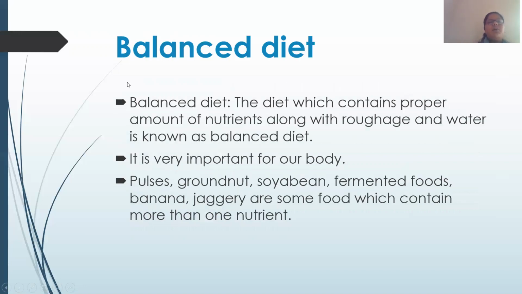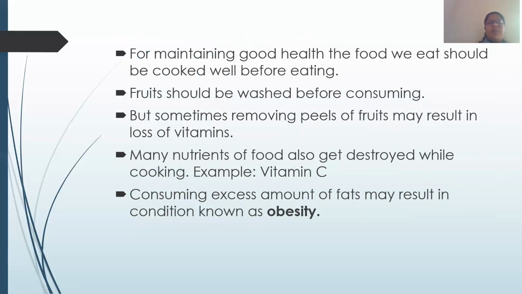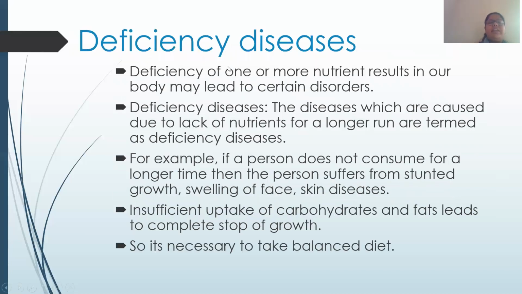Next we learned about what a balanced diet is. Here we are again going to define it. The diet which contains a proper amount of nutrients along with roughage and water will be termed as a balanced diet. A balanced diet is very important for our body. If we are not taking a balanced diet, it will lead to certain deficiency diseases. The diseases which are caused due to lack of nutrients for a longer period of time will be termed as deficiency diseases.